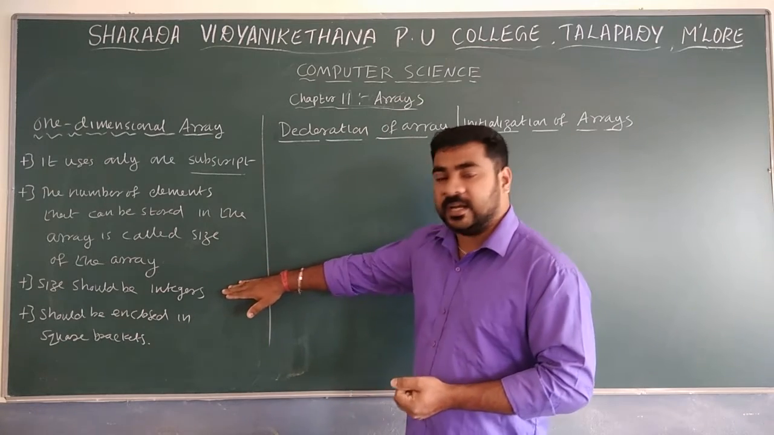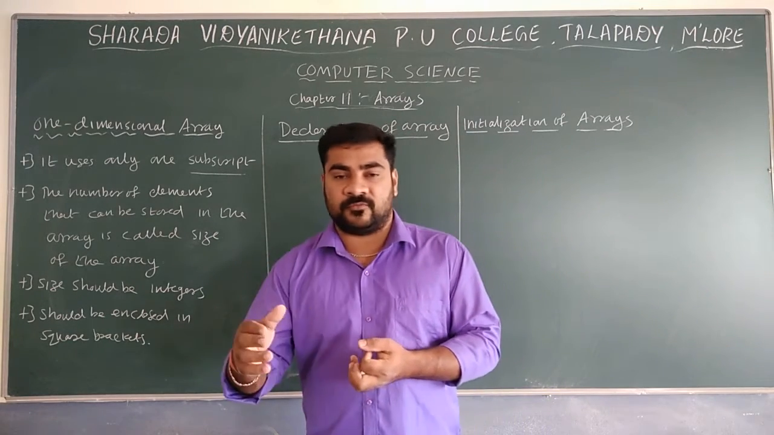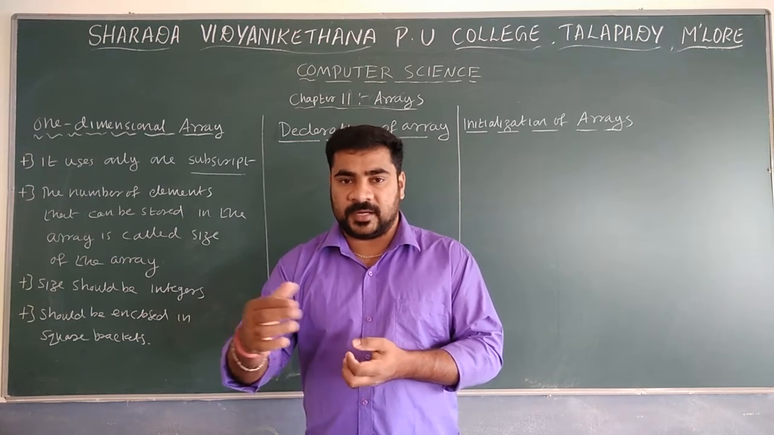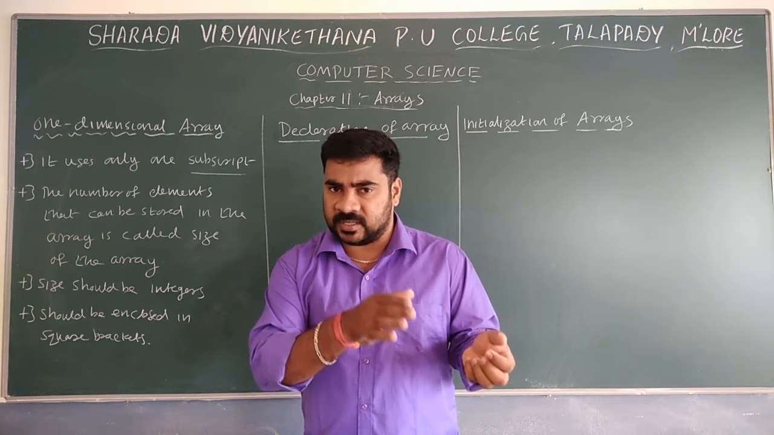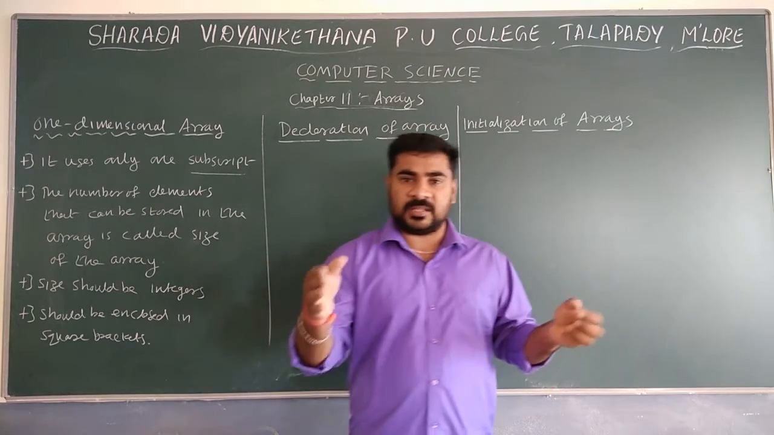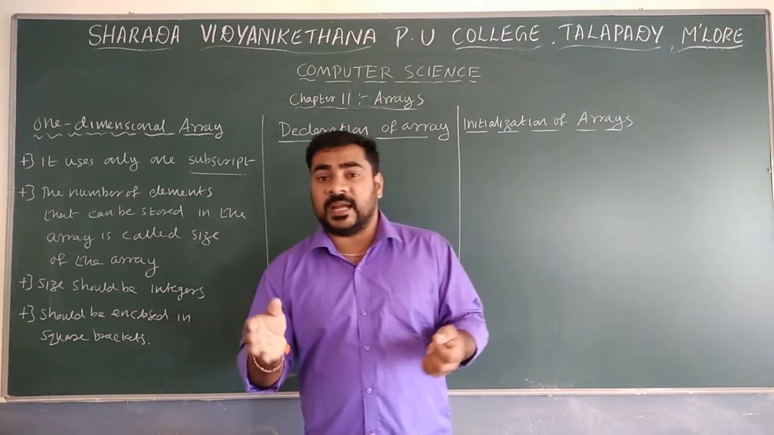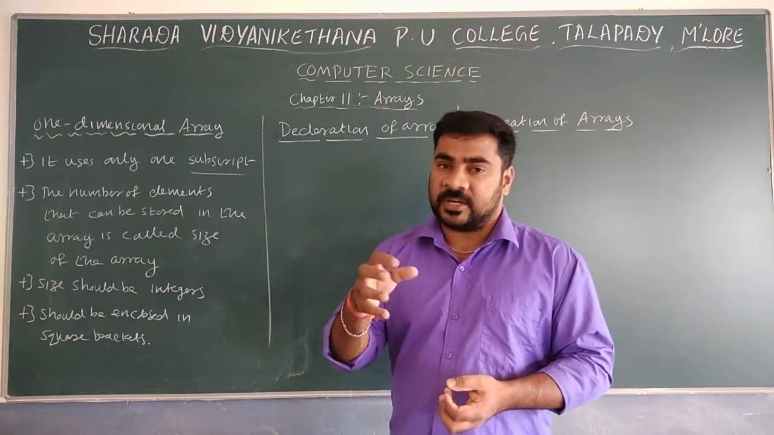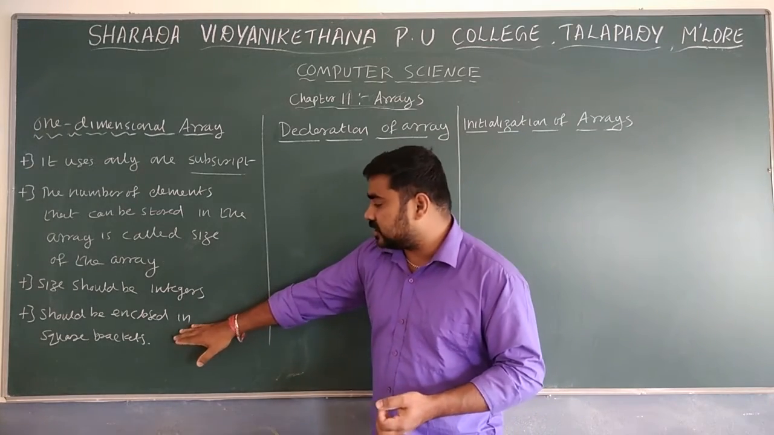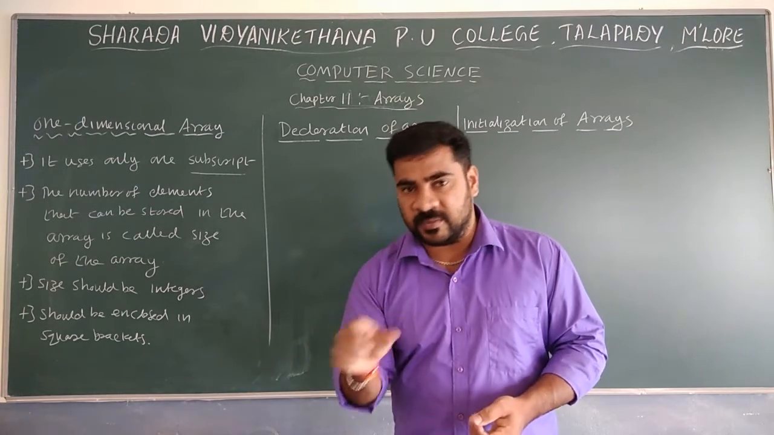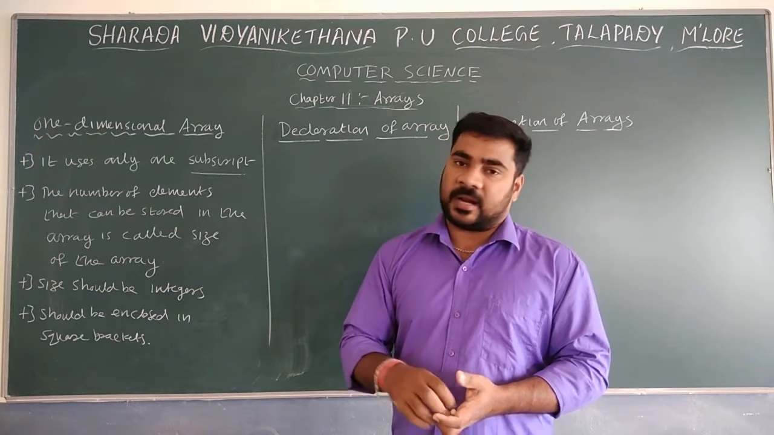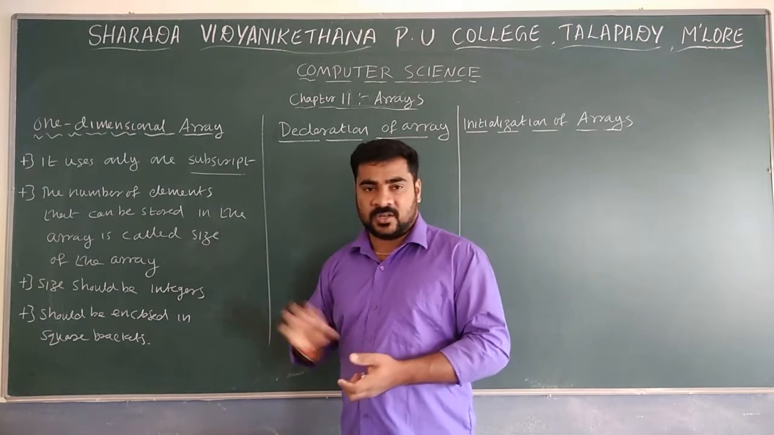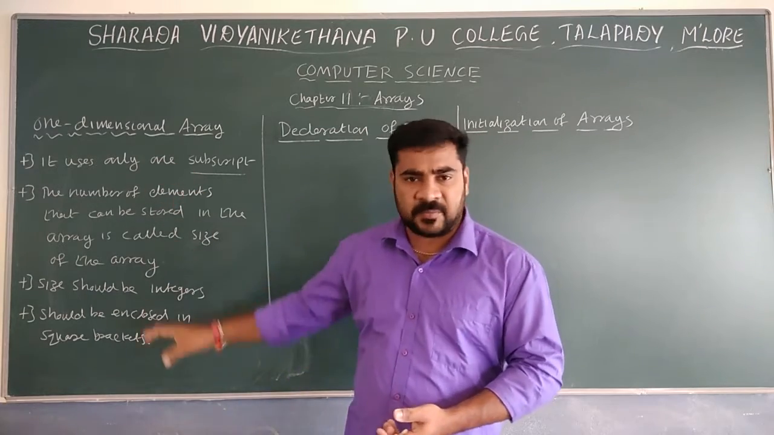The size should be in integer format, not float format. For example, 22.35 is not possible. You can say 22 elements, 30 elements, 50 elements, 100 elements, 1000 elements. Like that, you have to set an integer, and it should be enclosed in square brackets. That is known as the size of the array. This is about one-dimensional arrays.